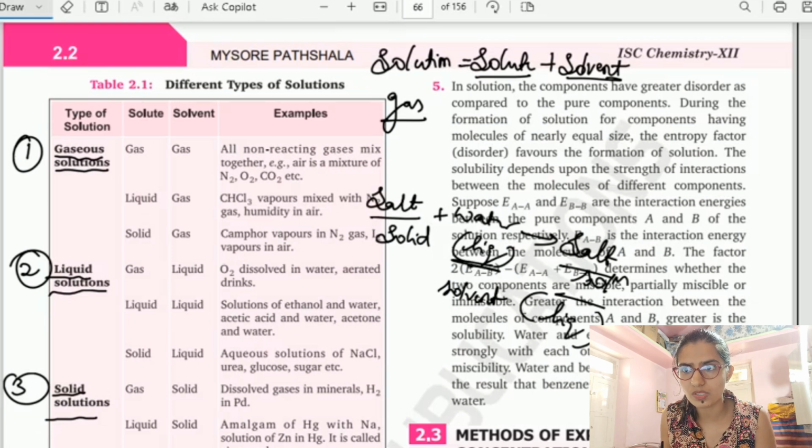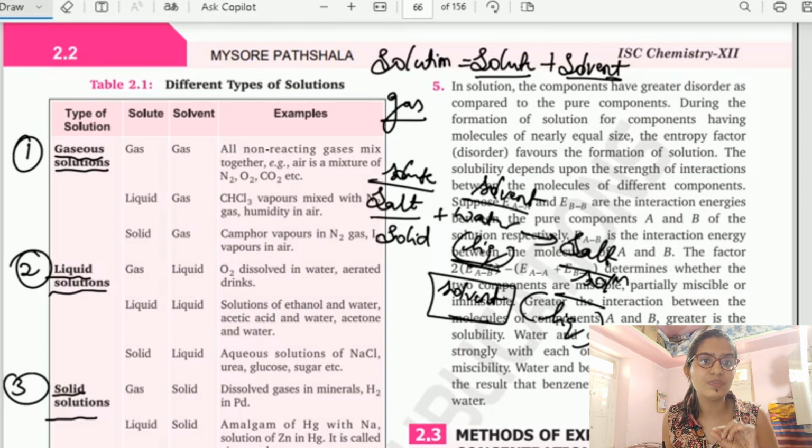Yes, because salt was a solute, as it is in smaller quantity and the other is in larger quantity. So I can say that the solvent determines the physical state of the solution. So what do I have to do when I want a gaseous solution? Obviously, I have to keep the solvent a gas always. I can change the solute. It can be solid, it can be liquid, it can be gas.